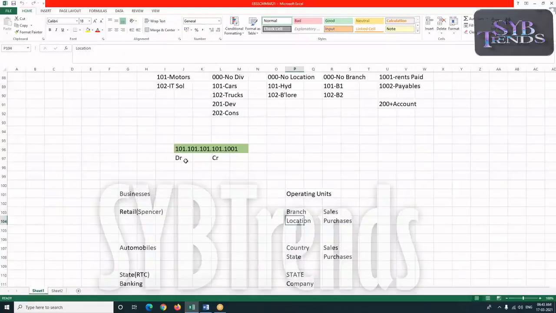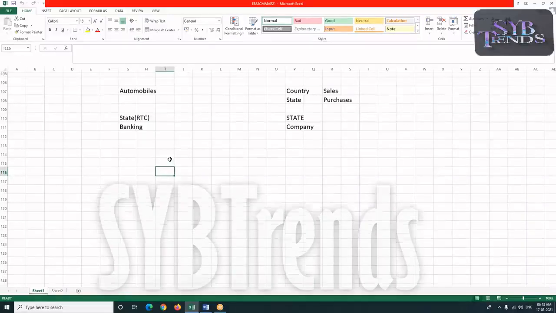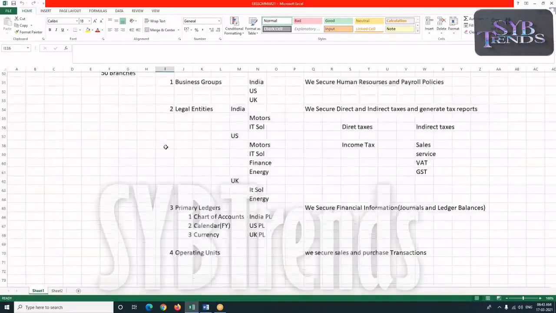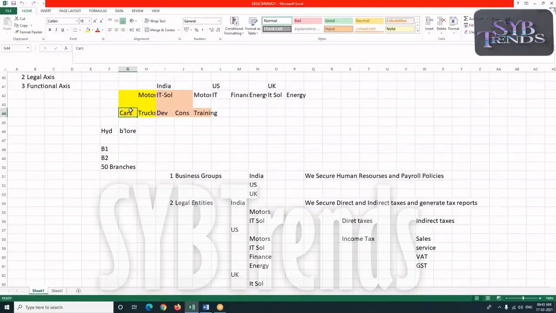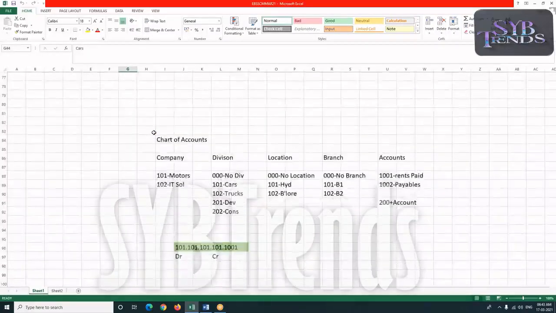Right. Now, as we know, say for example, according to these structures, for motors we have the divisions cars and trucks. Say for example, we are going to plan these divisions as operating units for motors. Now, when I choose these as operating units, the sales and purchase transactions of one operating unit should not be visible to another operating unit. Now, how are we going to secure that data?